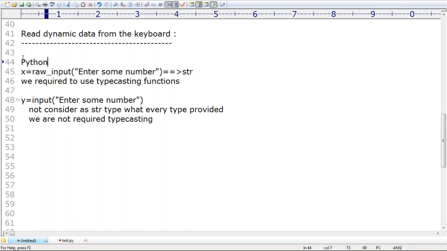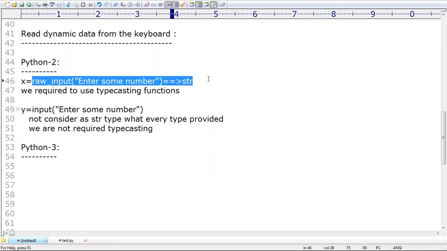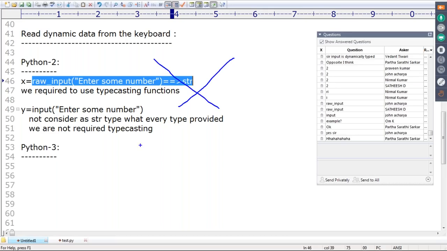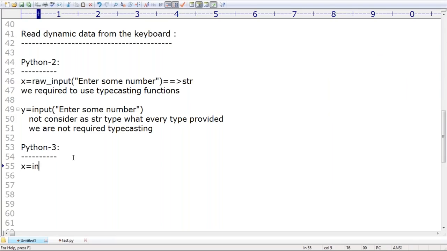in Python 2. Listen to this one. In Python 2, this is the story. Remember. But in Python 3, okay, don't get confused. Take very special care. In Python 3, raw input is not available. Remember this, we have only the input function. Raw input, such a concept is not there in Python 3. Python 3 contains only input; if you want to read the data from the keyboard, compulsory we should go for only the input function.